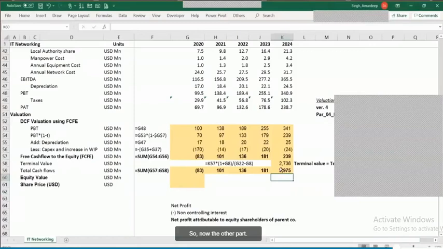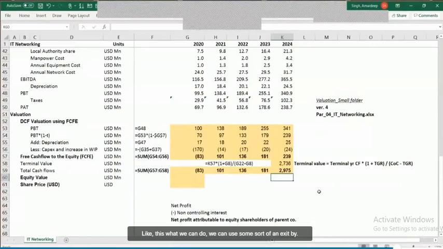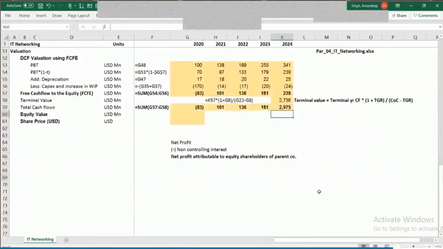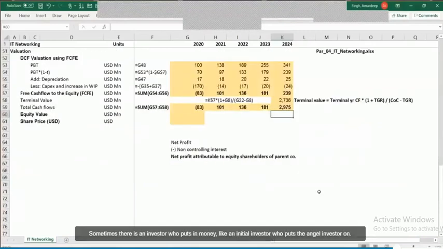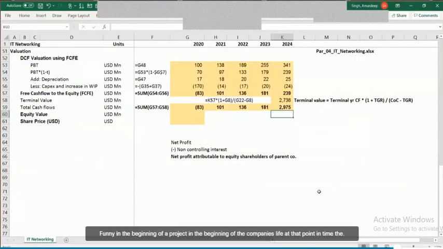Now the other part, apart from computing the terminal value like this, is that we can use some sort of an exit multiple for terminal value. Sometimes there is an investor, like an initial investor or angel investor or venture capital, who puts in money in the beginning of a project, in the beginning of the company's life.